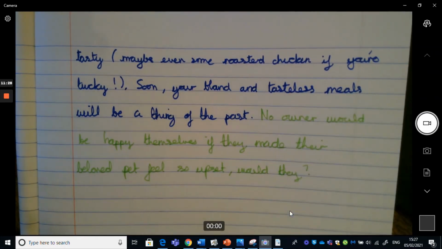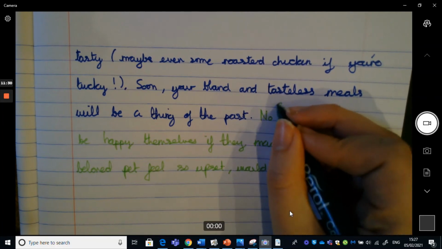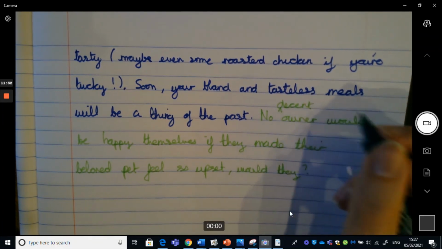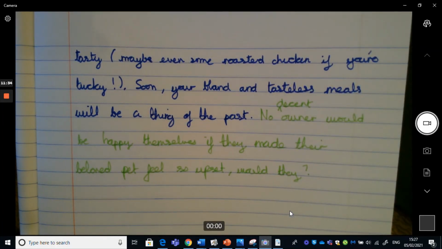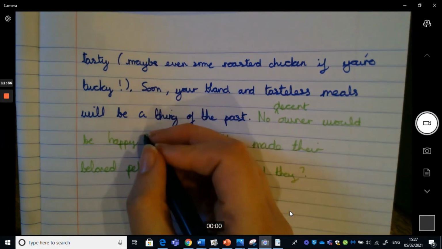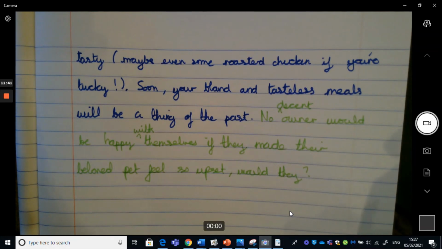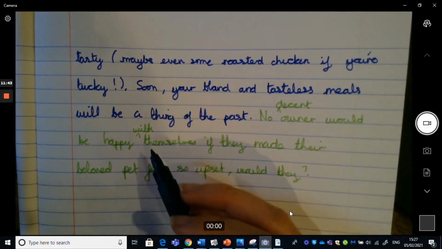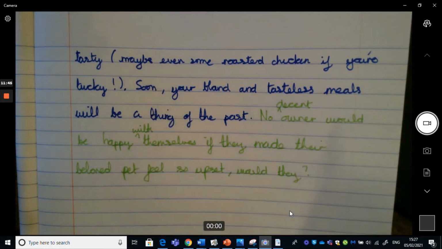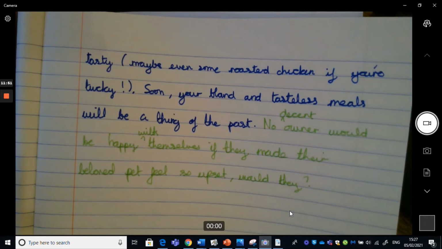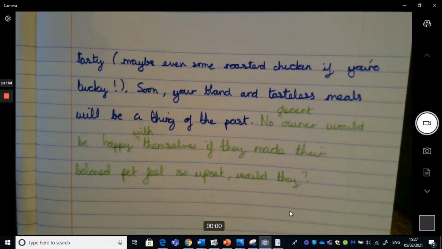Which I'll question. Might actually put an adjective in here, no decent or no caring owner perhaps. No decent owner would be happy with themselves if they made their beloved pet feel so upset, would they? And you can see I had a missing word here. I've added one in here just to add a bit more detail. And that's essentially it. So we've done quite a lot. We've planned out 3 solutions. I planned out my paragraph and then I wrote my paragraph.